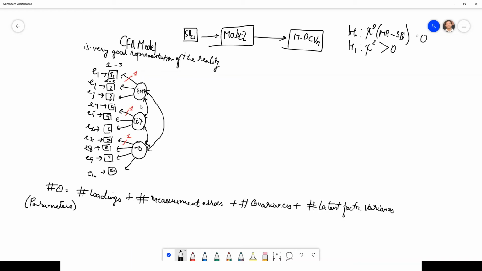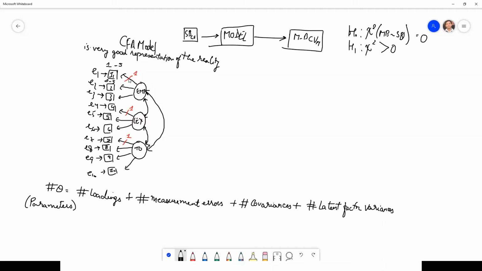But when the tool is estimating this latent factor, how does it know that the range of this latent factor should be 1 to 5, or 1 to 10, or 1 to 20? What should be the range within which it should scale this latent factor? Because based on these observed variables, the tool is trying to estimate the true latent factor, so it has to estimate the minimum and the maximum.